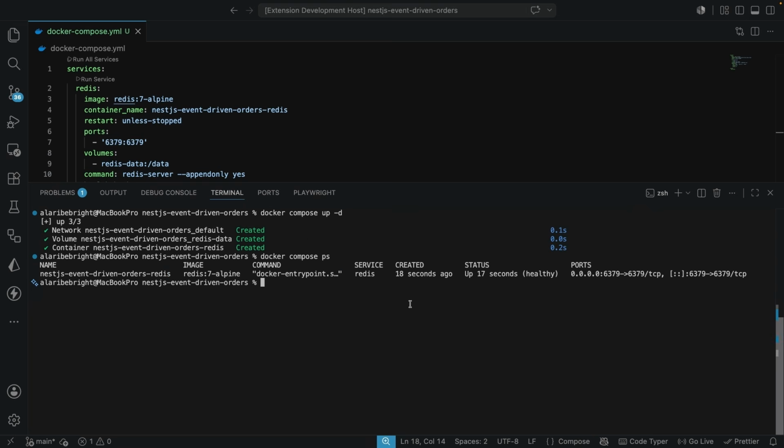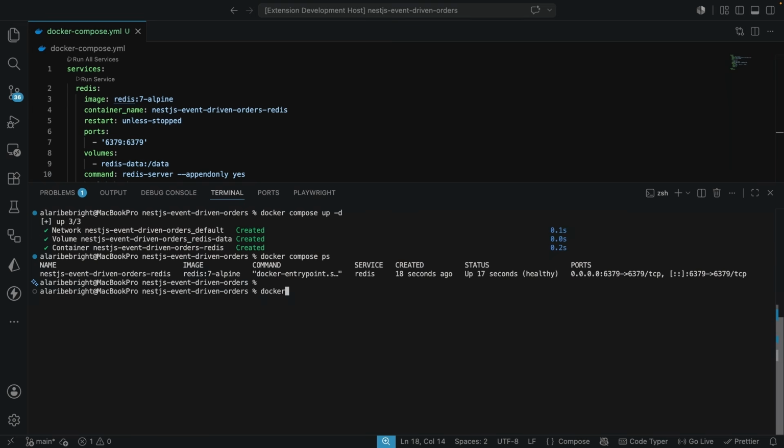Let's go on and send this, and you can see over here we have the nestjs-event-driven-orders-redis with this image, we have the command. We can see that this was created 17 or 18 seconds ago, and the status is up and running and it is healthy. Now that we have this, I'm going to execute a command just to ping the Redis CLI to see if we get back a pong response.